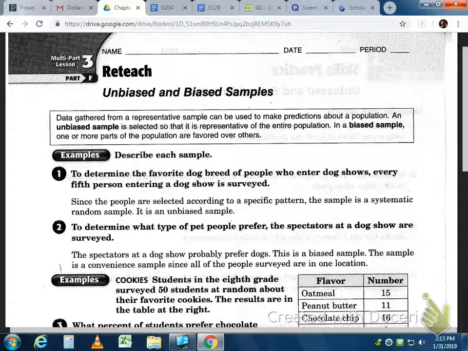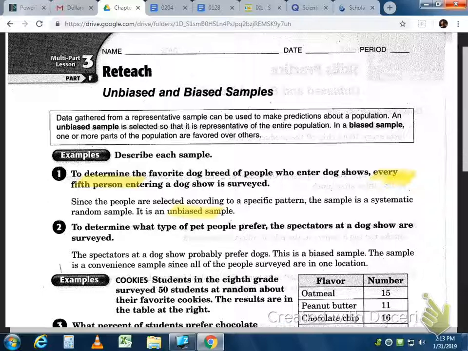So here's a couple of examples to explain. It says that to determine the favorite dog breed of people who enter dog shows, every fifth person entering a dog show is surveyed. Since they're talking about every fifth person, this one would be considered unbiased. It's just every fifth person.